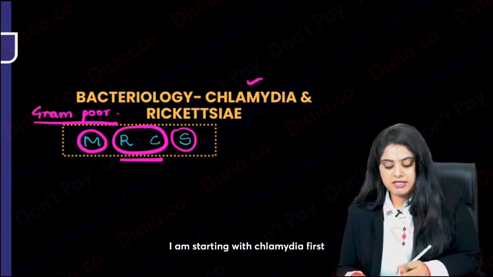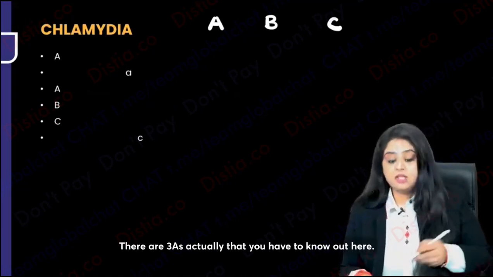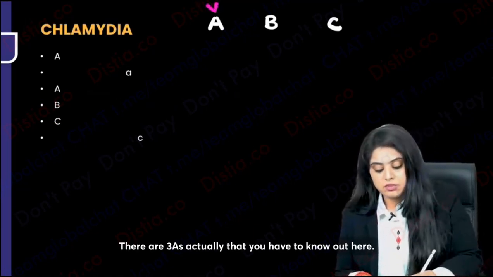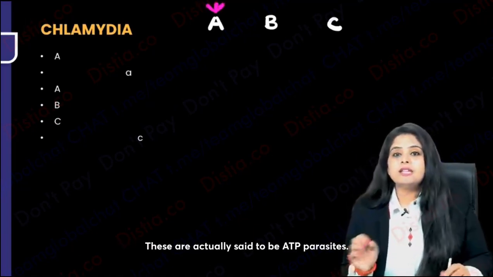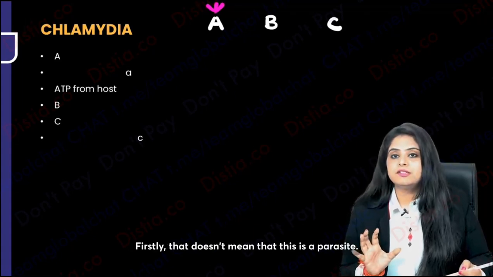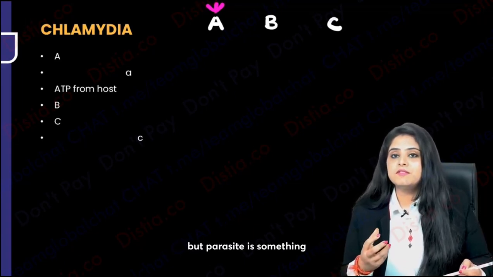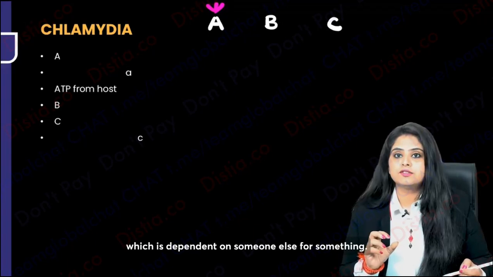I'm starting with Chlamydia first, which I call as ABC organism. What is ABC? There are three A's actually that you have to know out here. These are actually said to be ATP parasites. Firstly, that doesn't mean that this is a parasite. No, this is very well a bacteria, but parasite is something which is dependent on someone else for something.